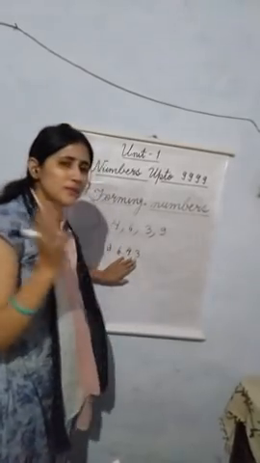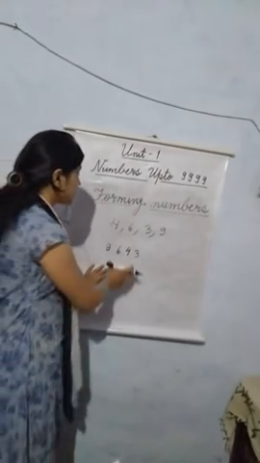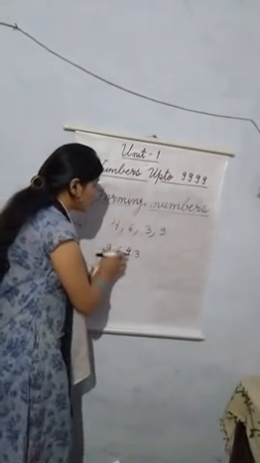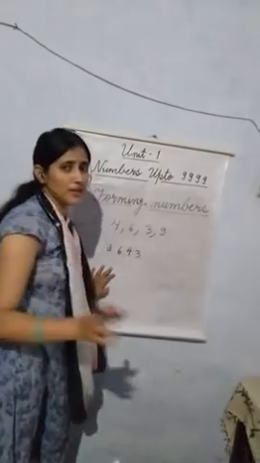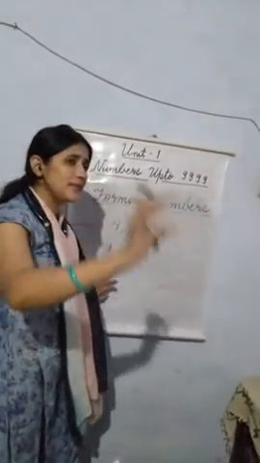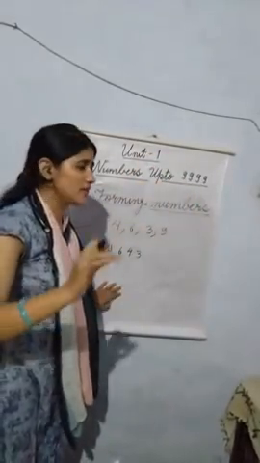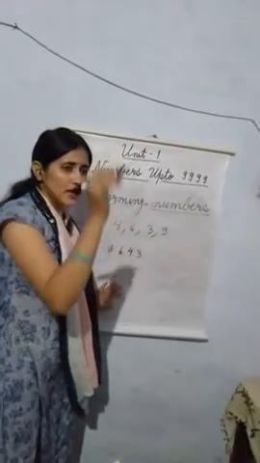For forming a number, we are using the method of descending order, but after arranging the numbers, please don't put commas. If you put commas, you will lose your marks. When you simply have to arrange numbers in descending and ascending order, you put commas between the numbers.